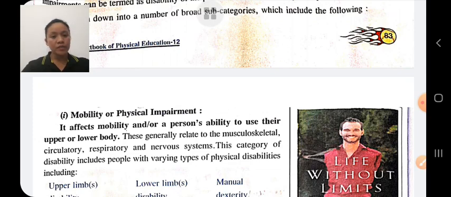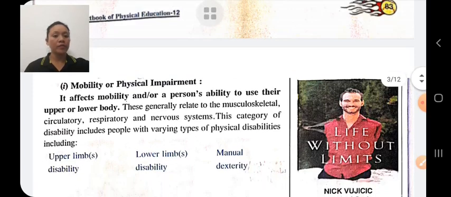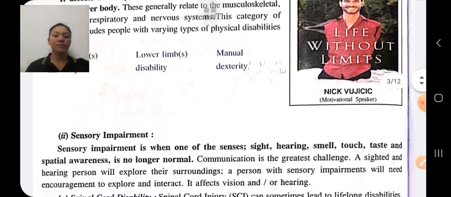It occurs when the structure of bone is affected or altered, no longer normal. Your bones are no longer responding, so you are not able to use them properly. For example, you are not able to use your hand, leg, etc.